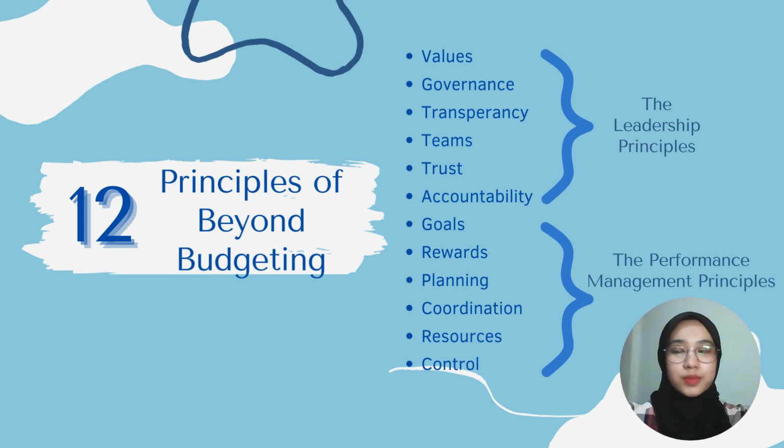Under the performance management principles, the first one is that the target setting process is based on the agreement of targets which are linked to internal benchmarks. Next, the motivation and reward process is based on the success of the team compared to the competition. Next, strategy and action planning is delegated to operational managers and takes place continuously. Next, the resource utilization process is based on direct local access to resources within agreed parameters. Next, the coordination process coordinates the use of resources on the basis of an internal market. The last one is that the measurement and controlling process provides quick and open performance information for multi-level control.